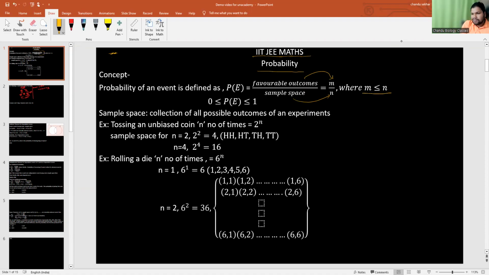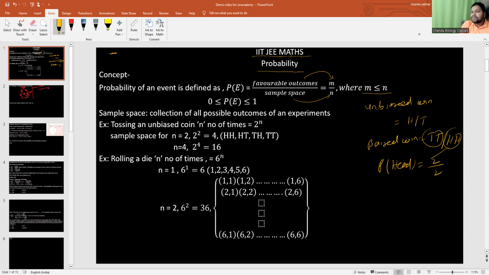Correct. So if I say a coin is there, an unbiased coin means there will be one side head and one side tail. But a biased coin means both sides head or both sides tail. If I ask the probability of getting a head with a biased coin, the sample space is 2 and the favorable outcomes are also 2, because both sides are head. So 2 by 2 is equal to 1. So the probability of an event could be equal to 1 also.